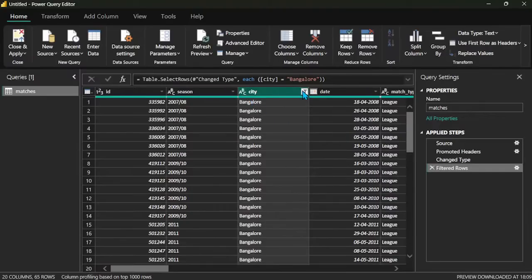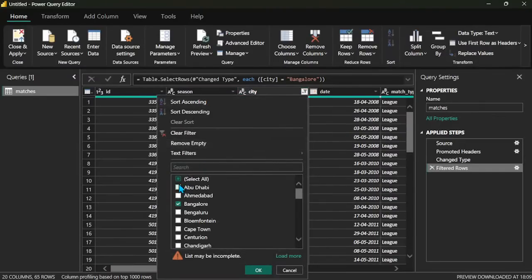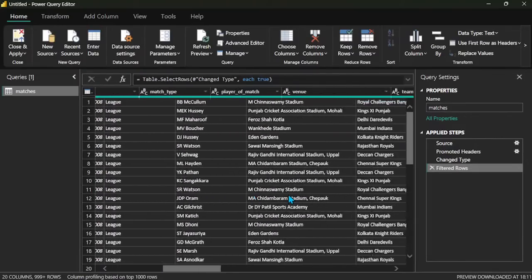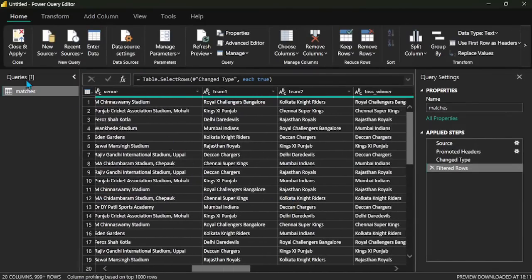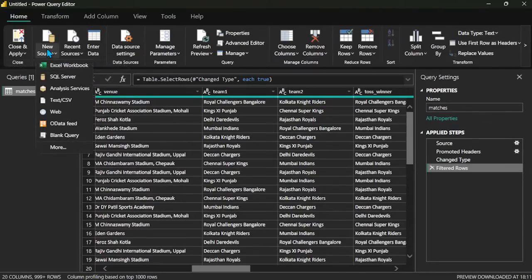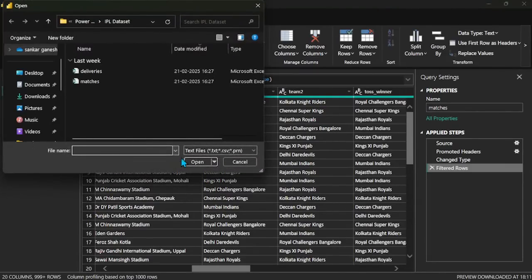Already I showed you, right? Already I told you how we can manually select the filters. Once I click this, I will add the other data, that is deliveries. Deliveries is also needed because this only has the toss winner. So I'm choosing the deliveries file also.